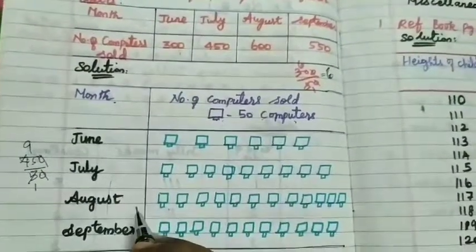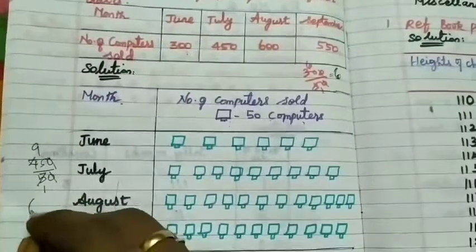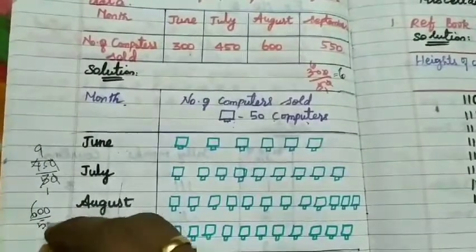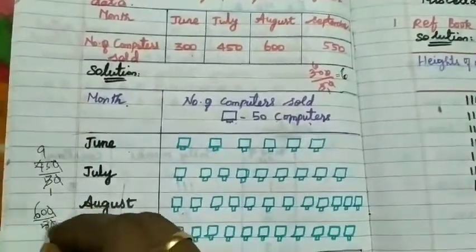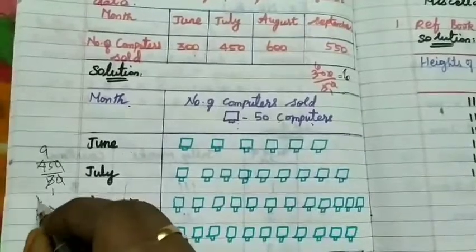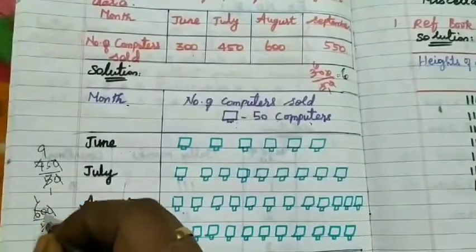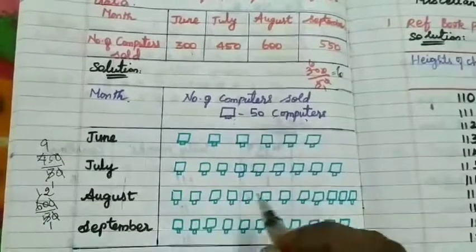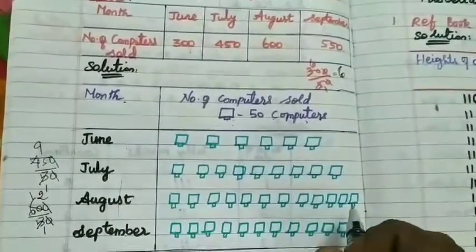Okay, in August month, 600. Number 600 is divided by number 50. 0 and 0 cancel. 1 5 is 5, and then 1 5 is 5. Remaining, 1 2 5s are 10. 12 computers are drawn here.